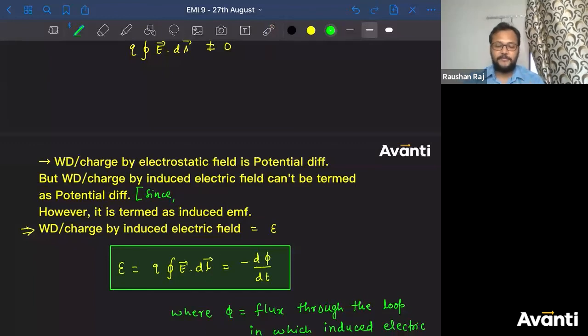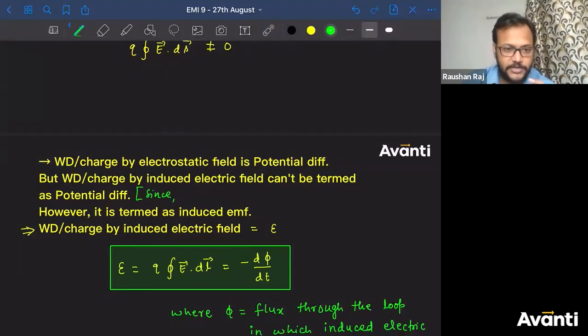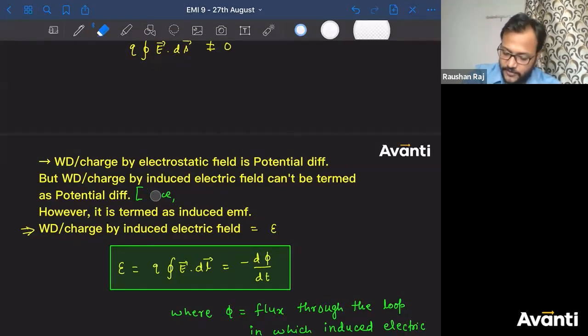Very good, Naren has given the answer, correct. Because this is a non-conservative force, a non-conservative field, and potential energy is only defined for conservative forces. Got my point? So potential energy is defined only for conservative forces, but here we are talking about non-conservative forces because of the non-conservative nature.